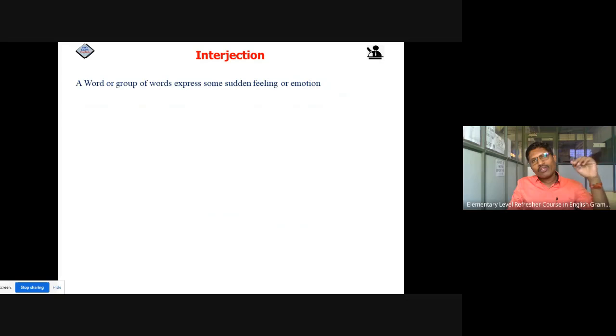So friends, let's move to the last part of speech, that is interjection. Now what is an interjection? Friends, in communication sometimes we express strong emotions or spontaneous emotions, strong feelings, sudden feelings. Grammatically, they do not have a particular meaning. They are just expressions. For example, hello, what are you doing there? Now the word hello has no meaning grammatically, but generally we start the communication with the word hello. So that is an interjection.